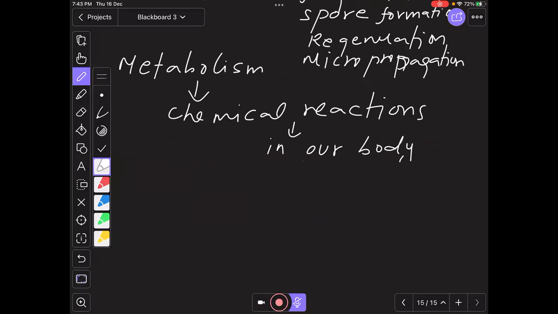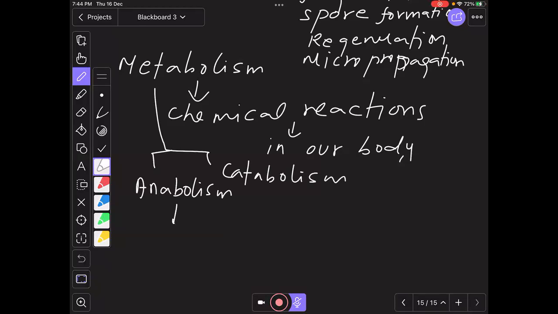Right. So metabolism has been classified. It has been divided into two. Metabolism is divided into anabolism and catabolism. These two terms indicate that anabolism is synthesis, the synthesis of a particular product, and catabolism is breakdown, the breakdown of a particular compound. Together we call it metabolism.